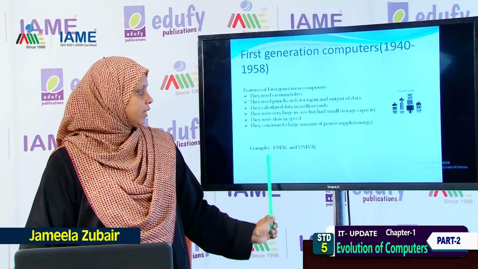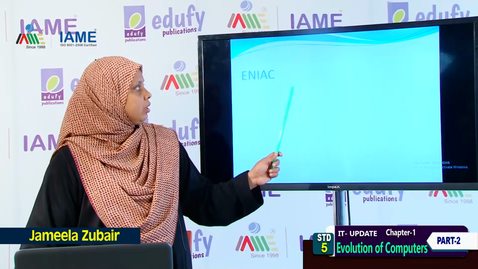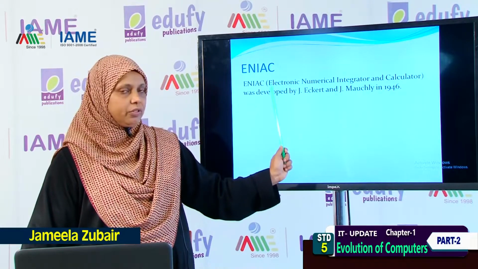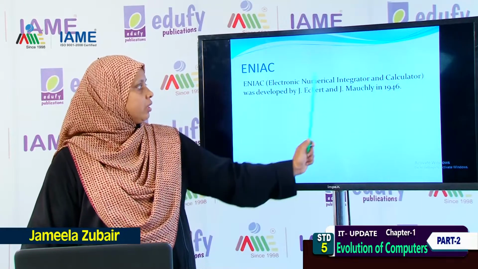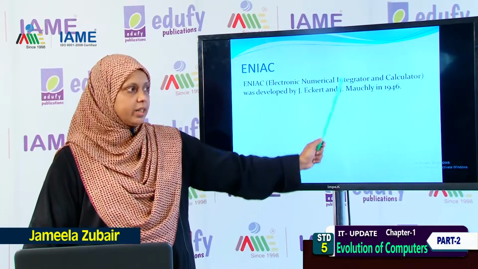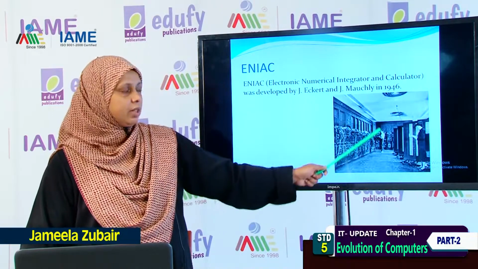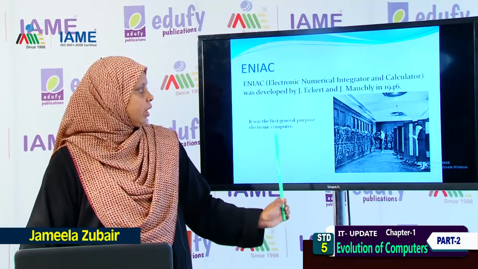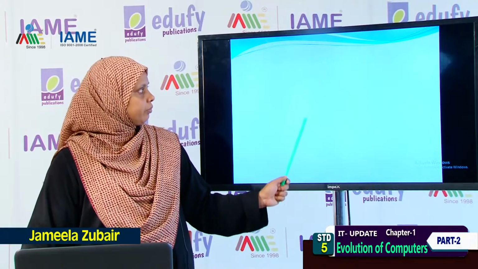The examples were ENIAC and UNIVAC. ENIAC's full form is Electronic Numerical Integrator and Calculator, developed by John Eckert and John Mauchly in the year 1946. This is the image of ENIAC, and it was the first general purpose electronic computer.